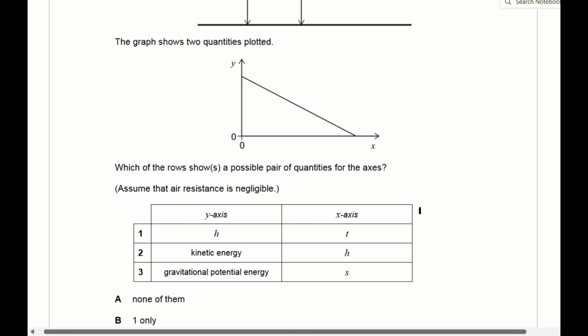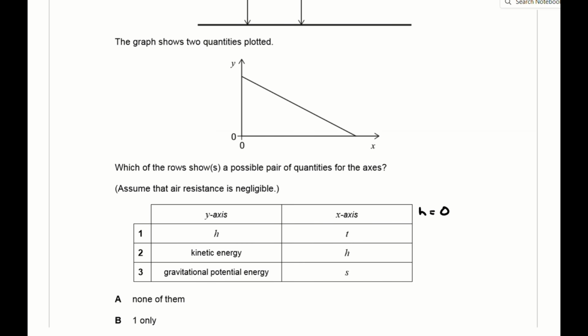So for question 34, you have an object released from rest at height big H above the ground, and it's falling in a uniform gravitational field. At time t after being released, it's fallen a distance s and is at a new height little h above the ground, traveling at speed v.